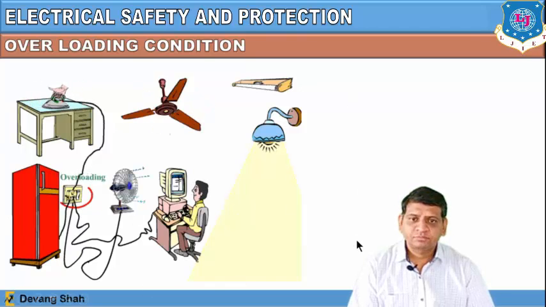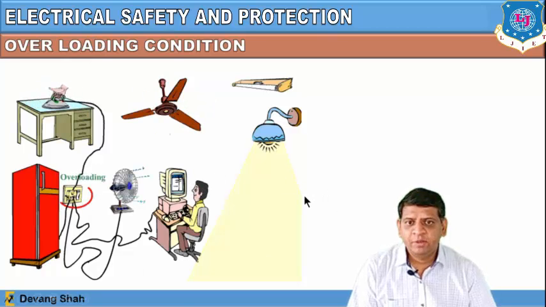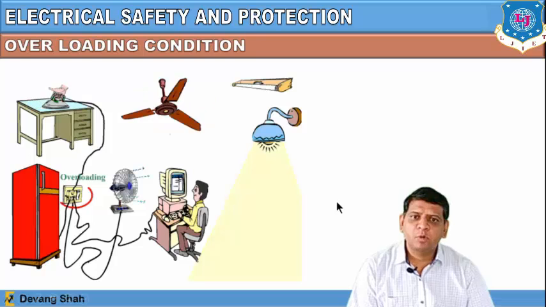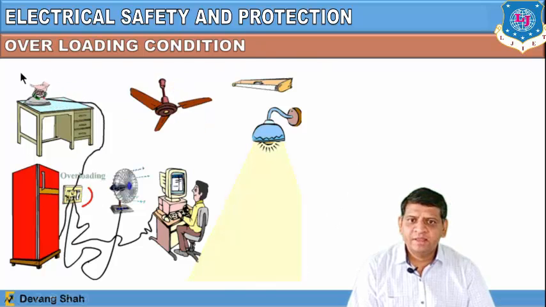In this condition, if earthing is not properly provided, then the high value of current passing through all these devices may damage them at the end. So if the earthing is properly given to home appliances, then all the home appliances can be saved in time, right? So this is one more condition where earthing is required.